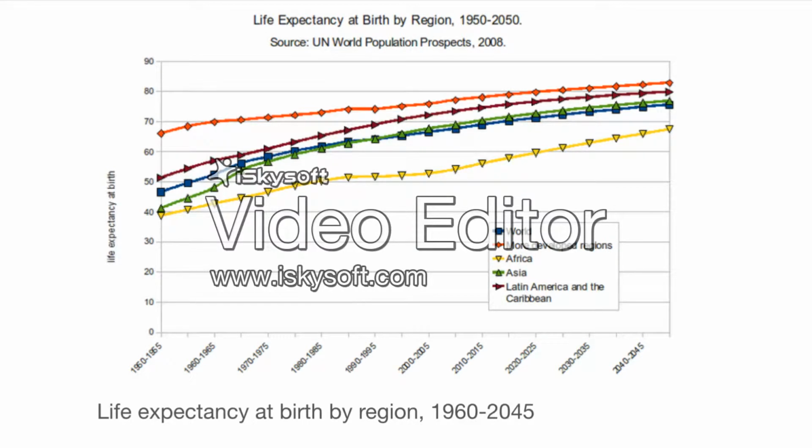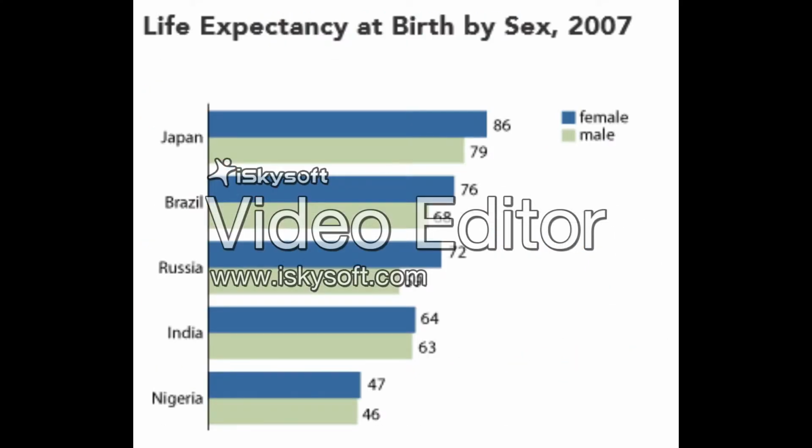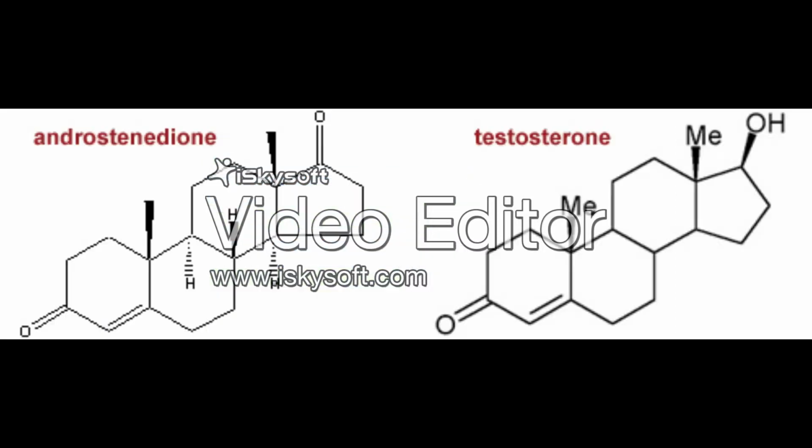According to a life expectancy at birth by region graph, more developed regions have the best life expectancy, while Africa has the lowest. In another graph of life expectancy at birth by sex, as you can see here, Japan's females live to be 86 while males live to be 79. And the lowest is Nigeria's: females live to be 47 and the males live to be 46. This is due to them not being a well-developed region.